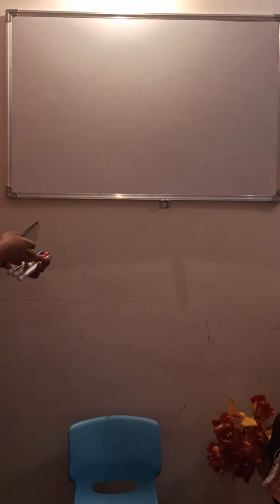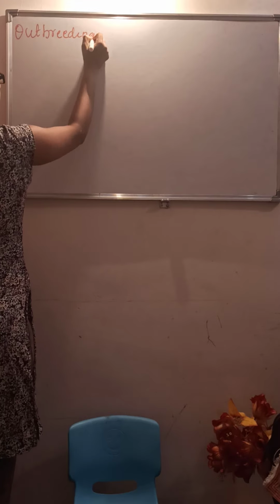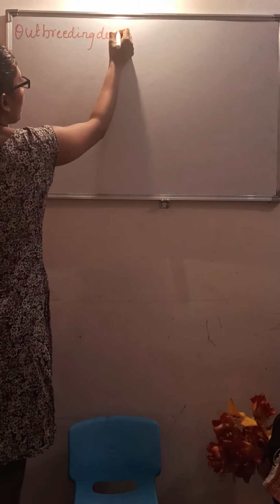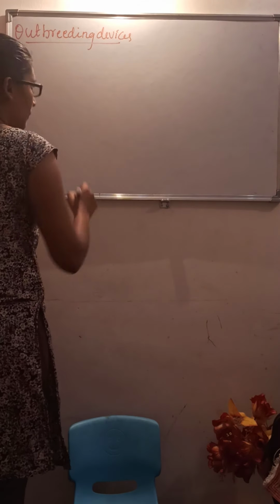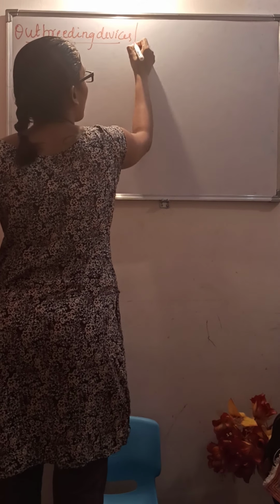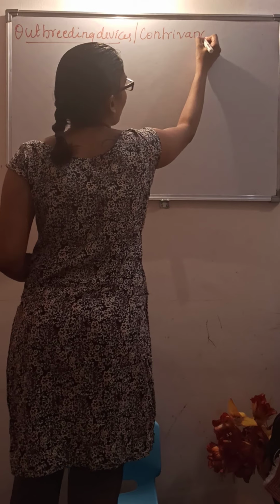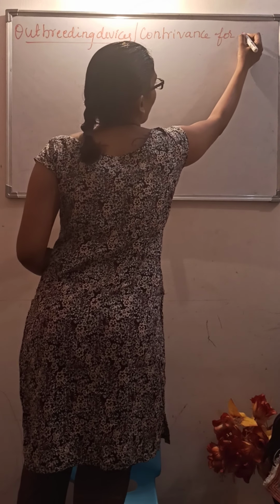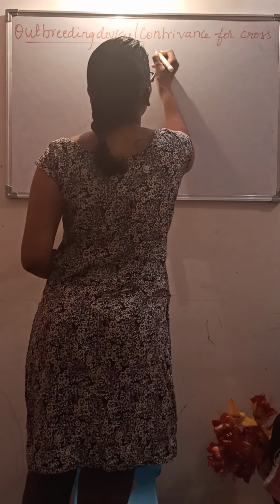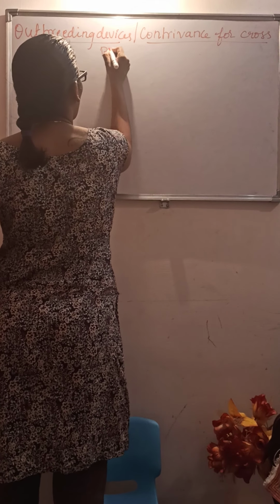Now we will discuss outbreeding devices, also called contrivances for cross-pollination.